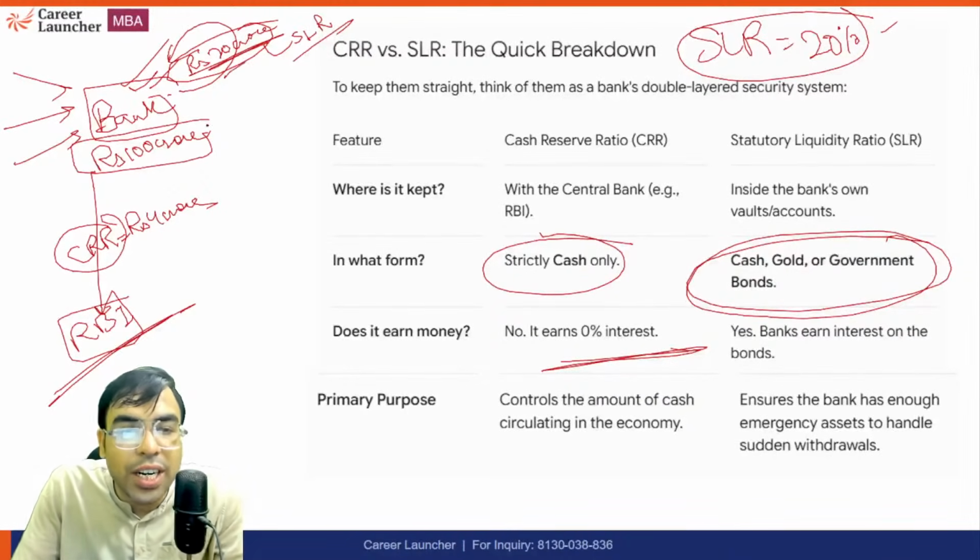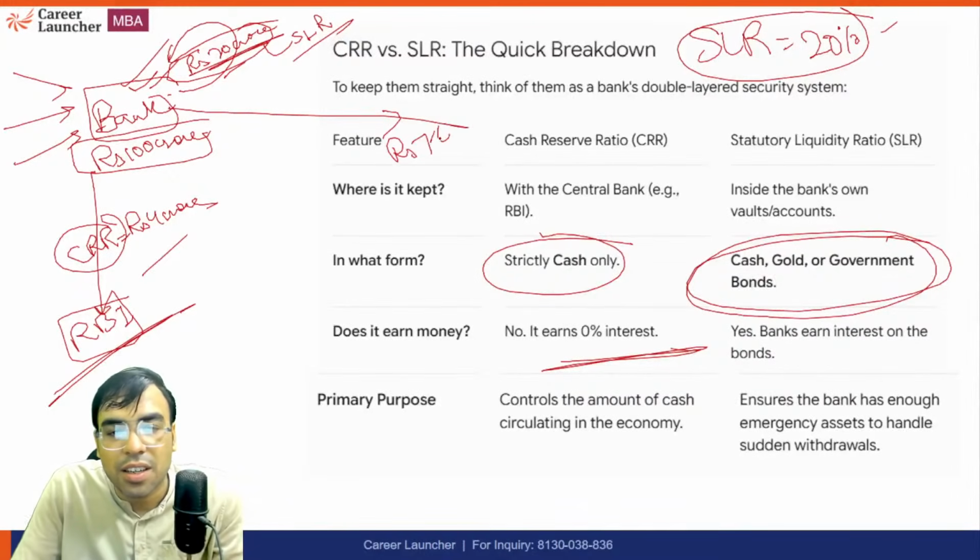So they are left with 20 plus 4, 24 crore. The rest, 76 crore, they can extend. That's the idea behind this. I hope you got it.